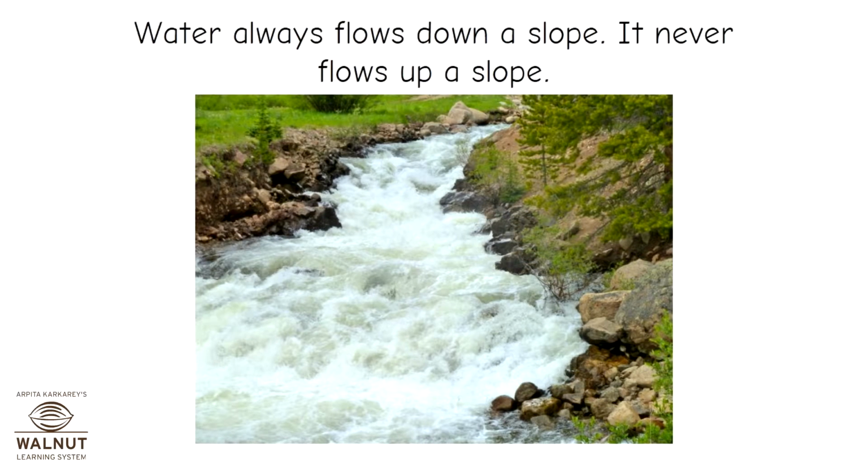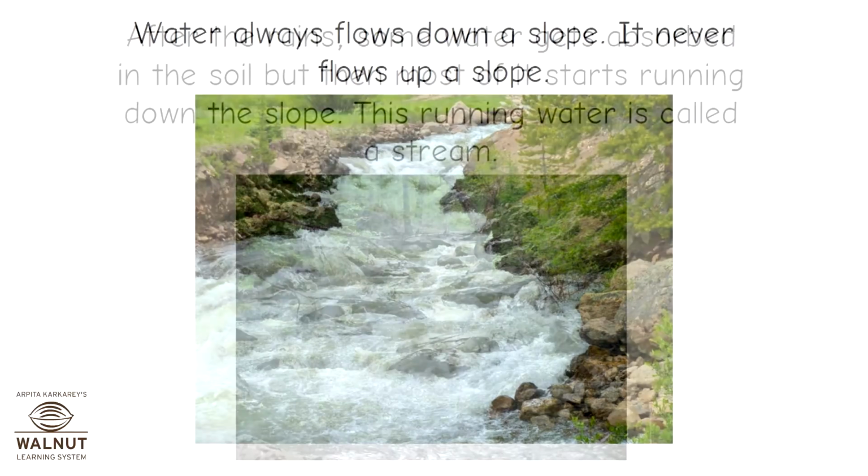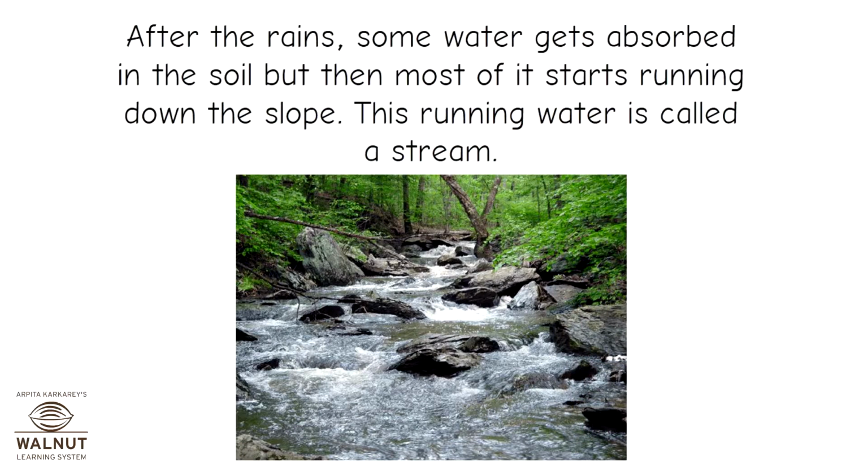Water always flows down a slope. It never flows up a slope. After the rains, some water gets absorbed in the soil, but then most of it starts running down the slope. This running water is called a stream.